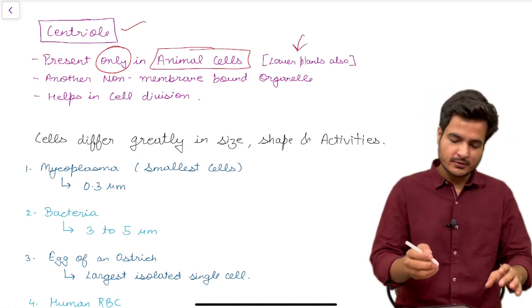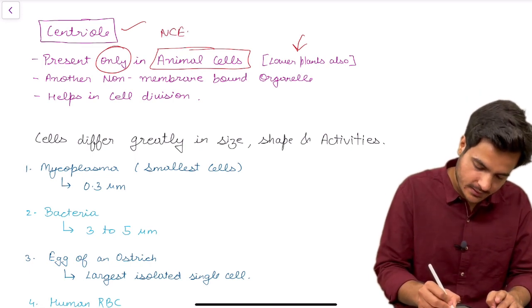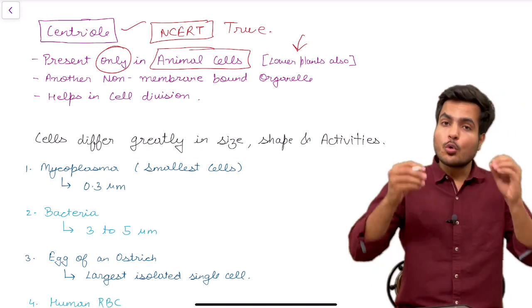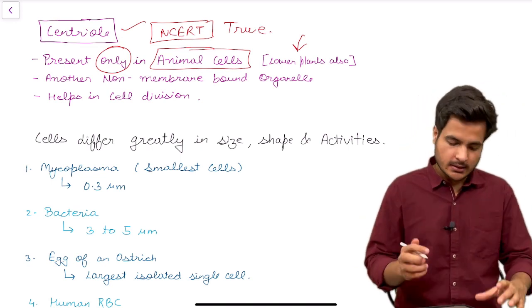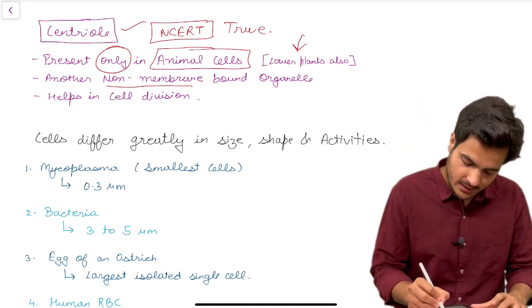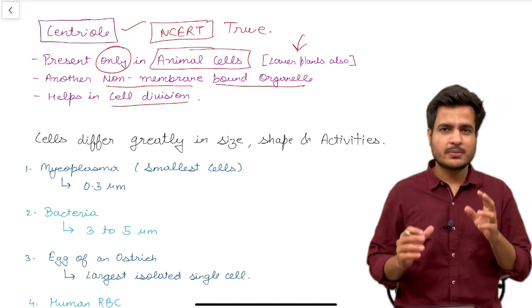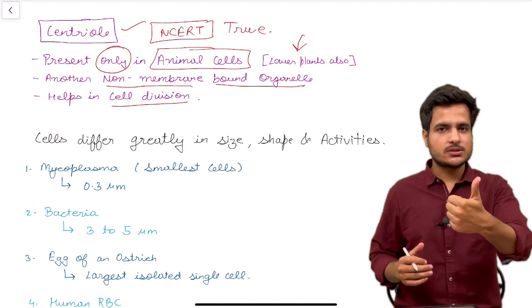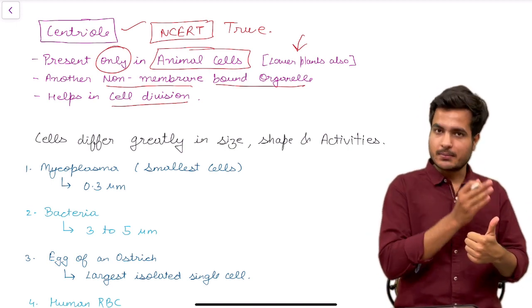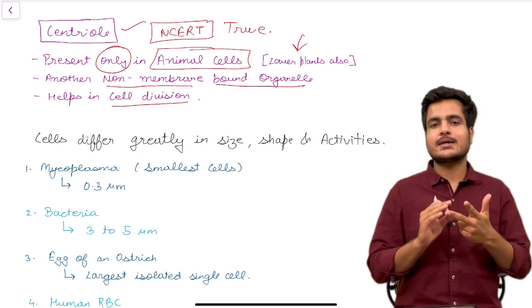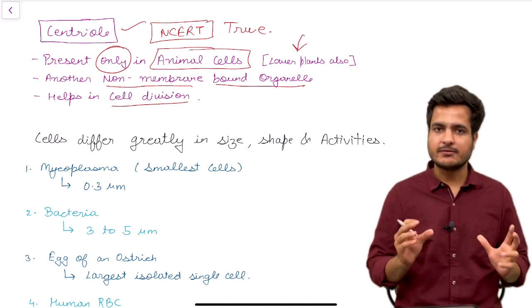But if this is the NCERT statement, and if it comes in true false, this is a true statement that it is present only in animal cells. It is another non-membrane bound organelle, and it helps in cell division. So three things you need to remember about centriole: it is a non-membrane bound organelle, just like ribosome; second, it is present only in animal cells; and third, it helps in cell division.